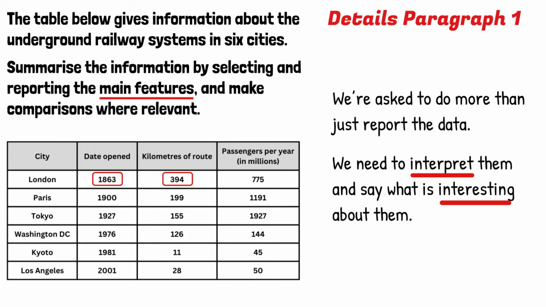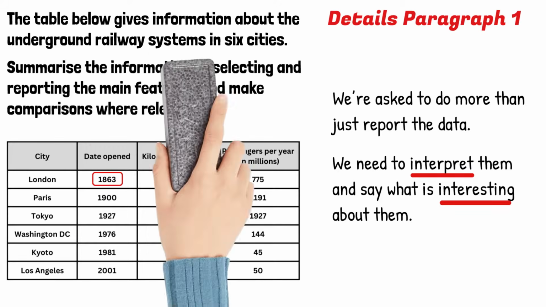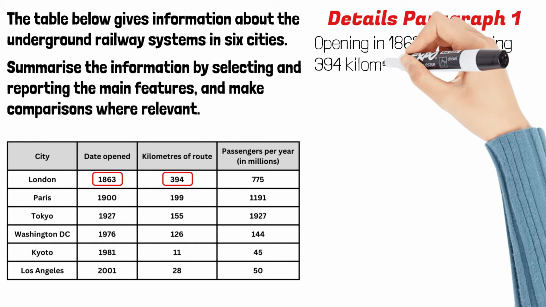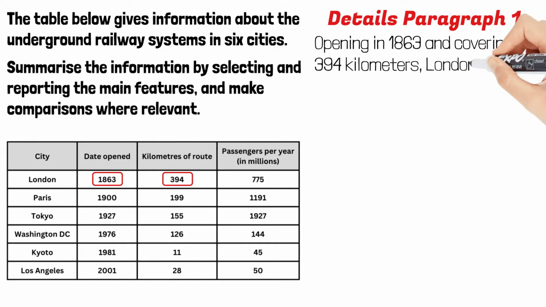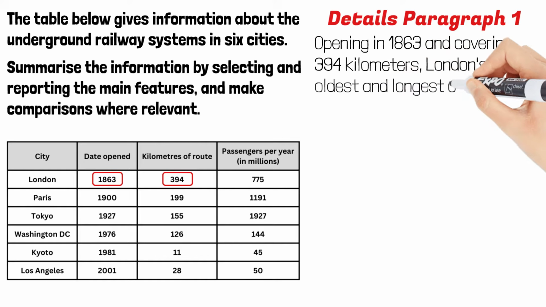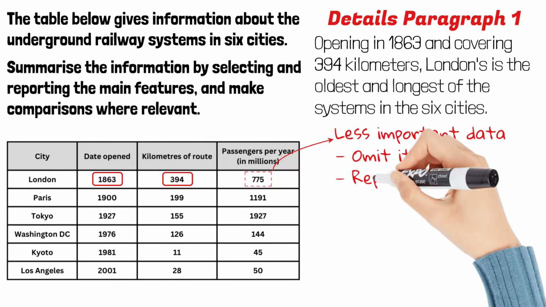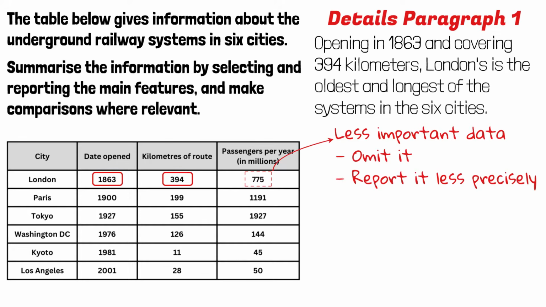Wow, it already had a railway system back in 1863. Opening in 1863 and covering 394 kilometers, London's is the oldest and the longest of the systems in the 6 cities. For less important data, there are 2 ways to deal with it. We can omit it, or we can report it less precisely. I will simply omit London's passenger numbers. I will show you how to report data less precisely when we describe Paris and Tokyo.